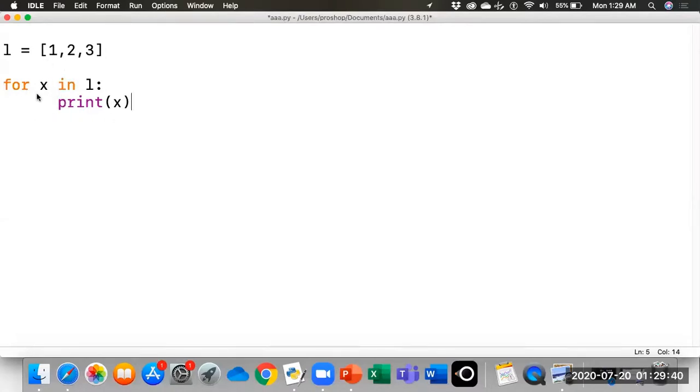First it will have the first element in it, and then in the next iteration it will have the second item. Then on the third iteration it will have the third item. So when you print, it will simply print all the items. Let's run this program.